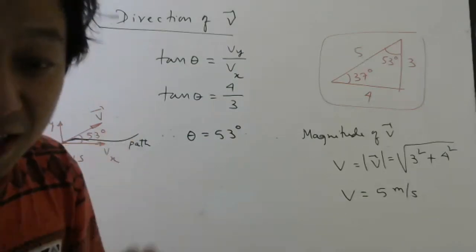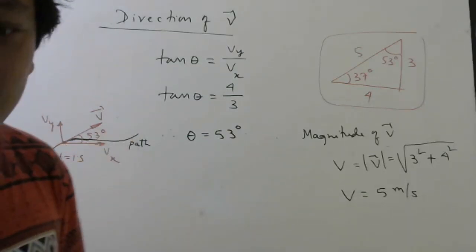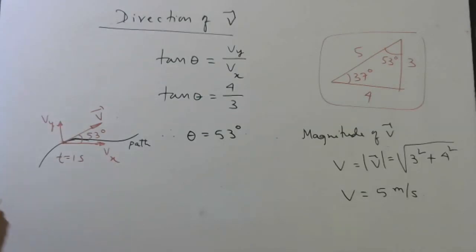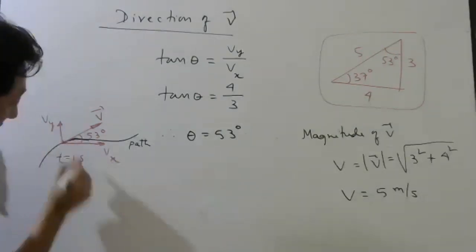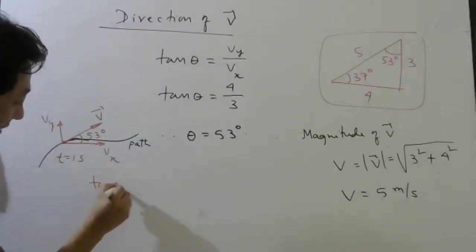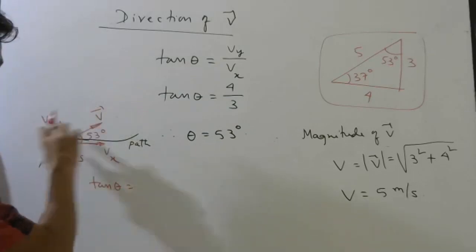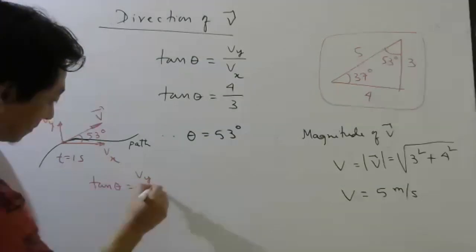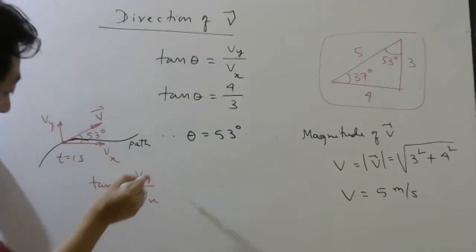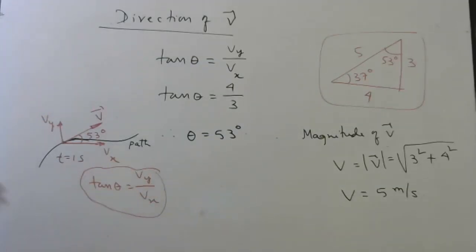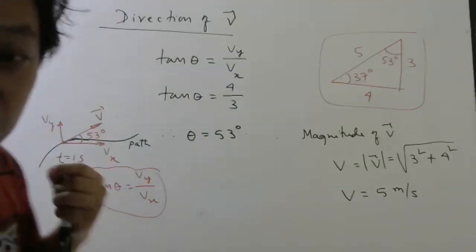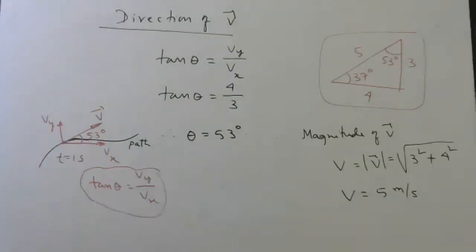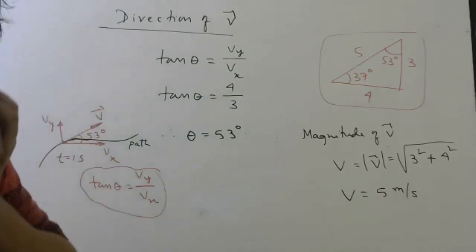53 degrees with x-axis. With x-axis, you don't forget to say. Since I am measuring with x-axis, that's why I can write tan theta as opposite will be Vy, adjacent will be Vx. So the moment I write this formula, I am measuring the angle with obviously x-axis. Try one problem. This is done.